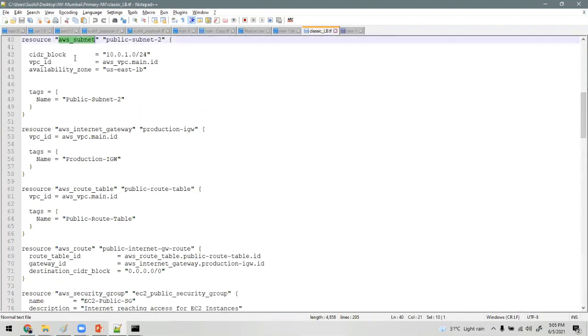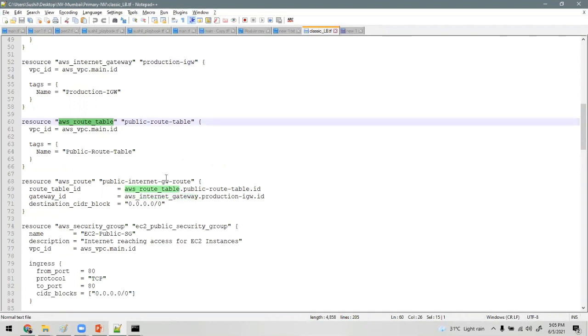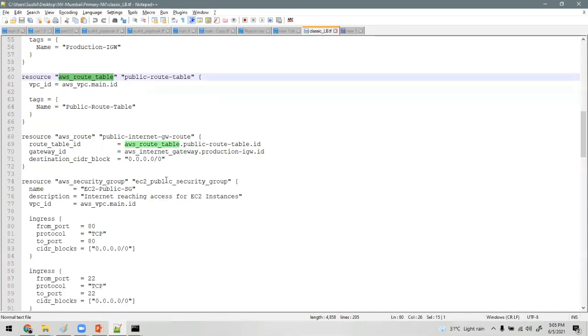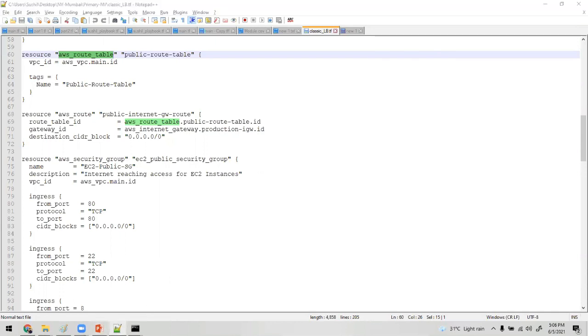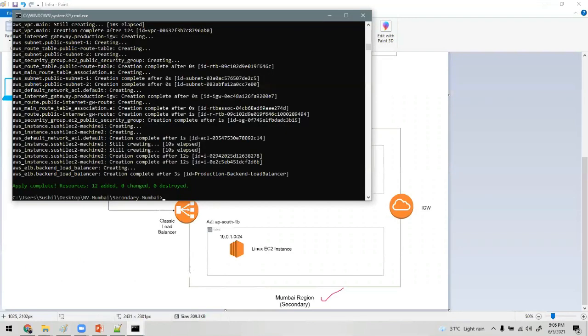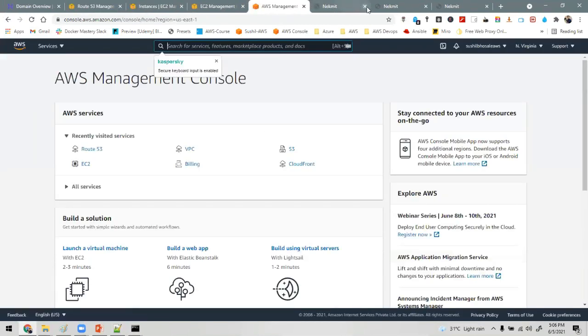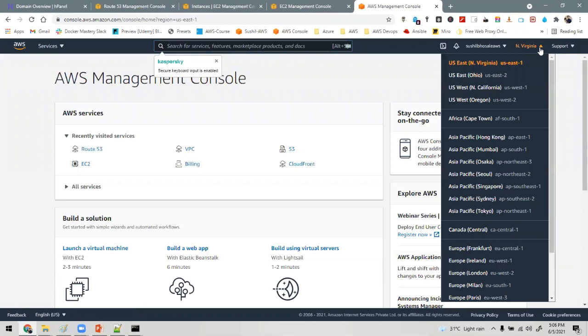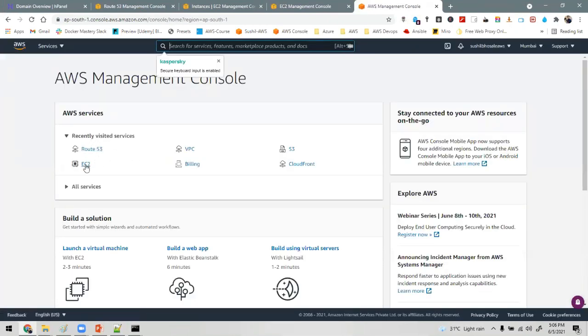See, it is creating the subnets, the internet gateway, it will attach the internet gateway, and add the route table. So all the things which we have done from the interface are being created from Terraform for the Mumbai region. I'm selecting the Mumbai region. Let's see whether the EC2 instances are up.